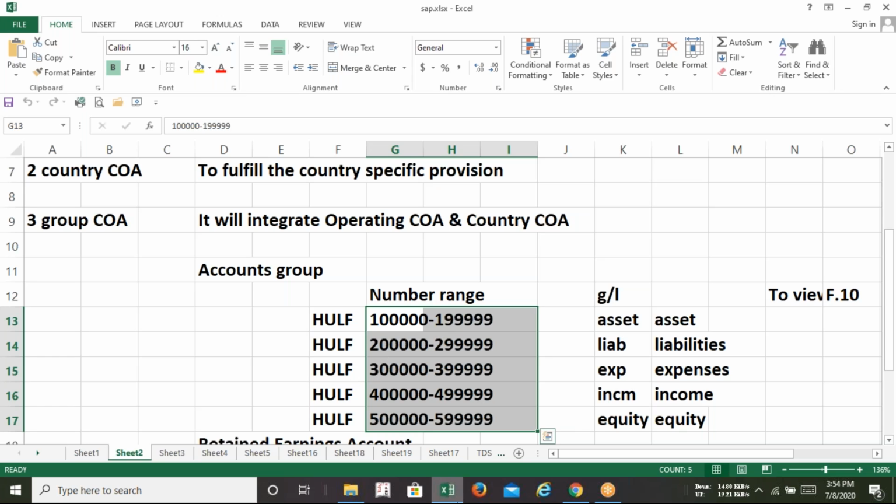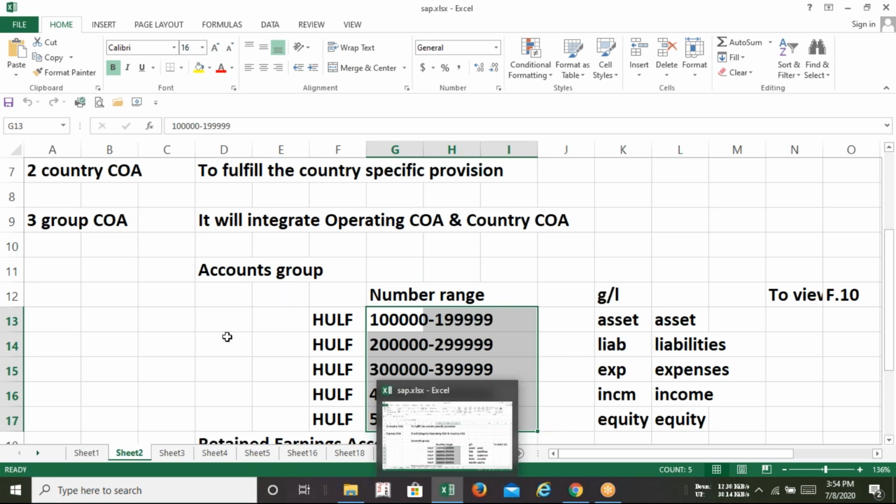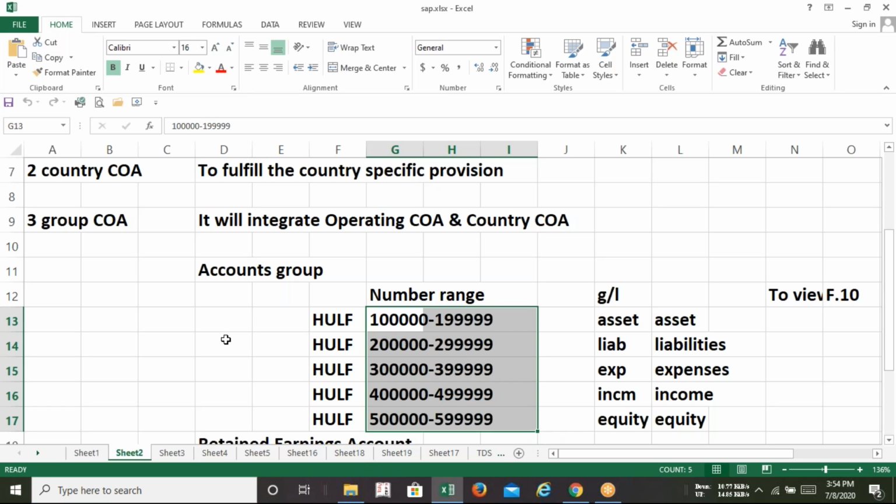Now, what is the meaning of it, sir? So just tell me one thing, everyone. It's a limit for assets, sir. Not exactly a limit, Rajesh. It is a range. You can say it is an identification of the asset, not a limit. It can be treated as an identification. I'll explain why. So guys, GL account.